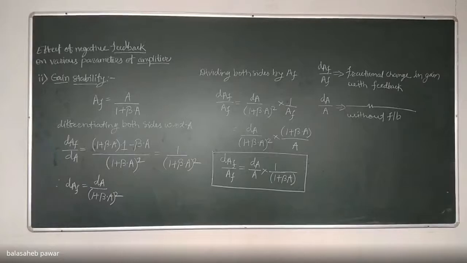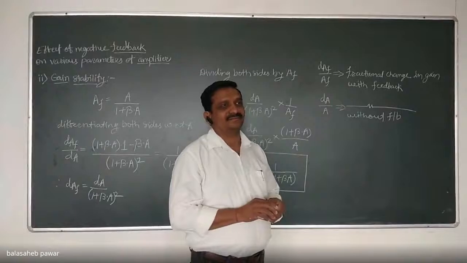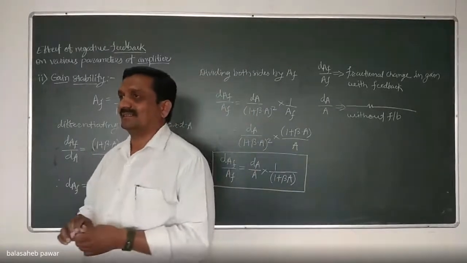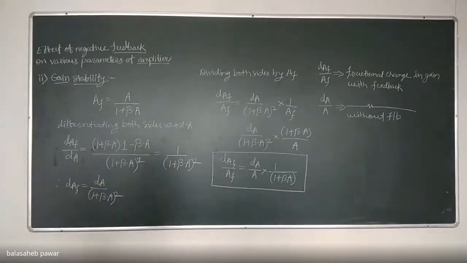Okay. My question is, by a change in temperature, should the gain really get changed or should it remain constant? So simple. If there is a change in temperature, should the gain get changed or remain the same?